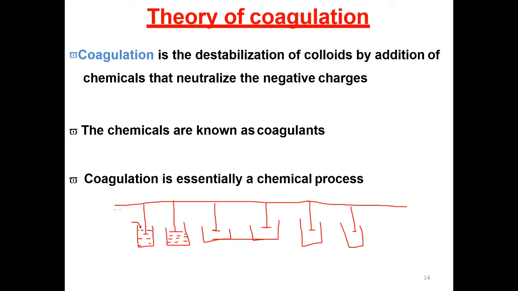Next one is softening. What is meant by hardness?